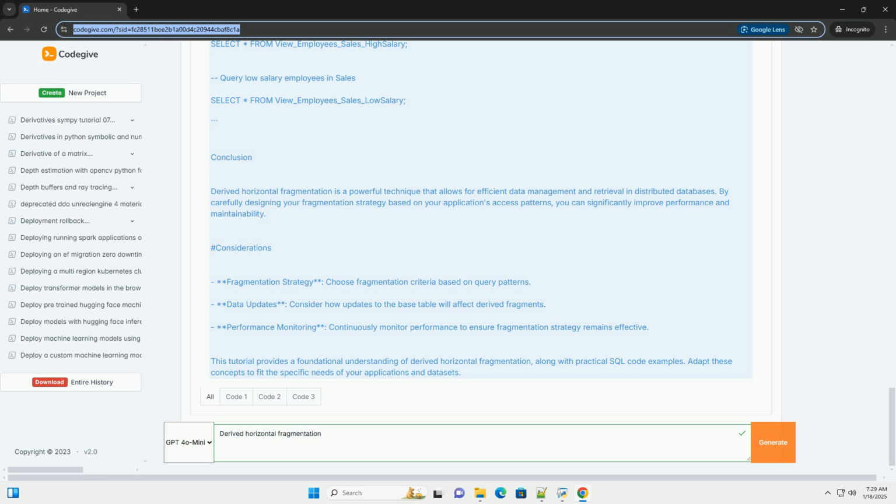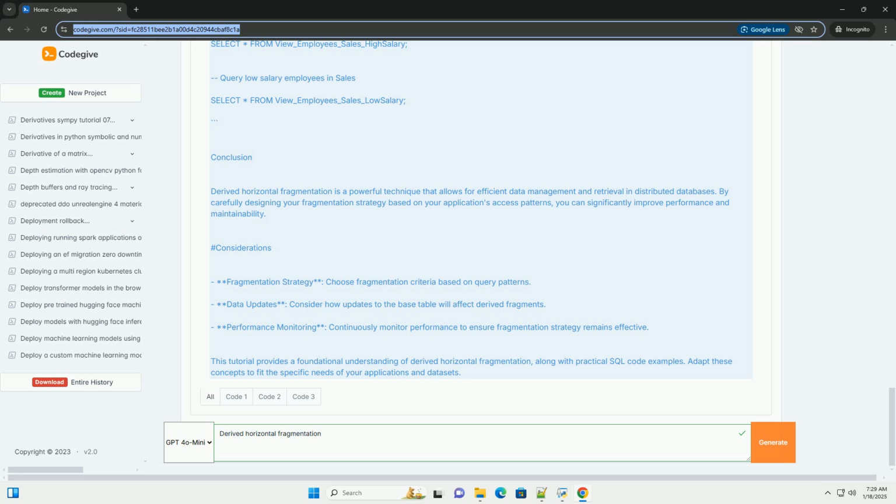Benefits of derived horizontal fragmentation. Performance improvement: reduces the amount of data processed by queries. Load balancing: distributes data across different nodes to balance the load. Scalability: facilitates easier management of large data sets.